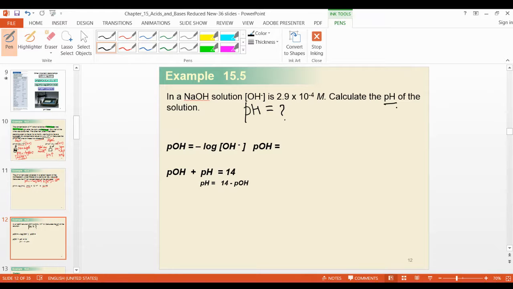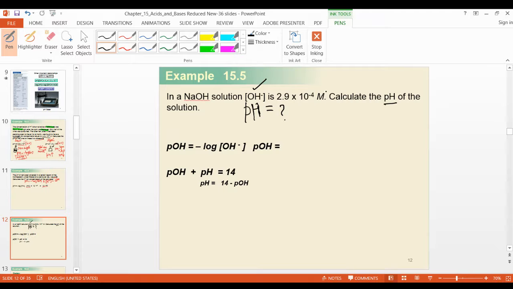We can use minus log OH. But I'm talking about this pH. This is giving only OH here. For pH, we should have H plus, right?